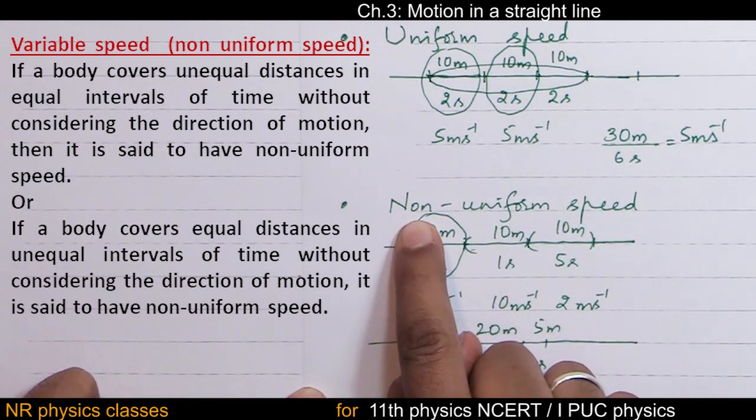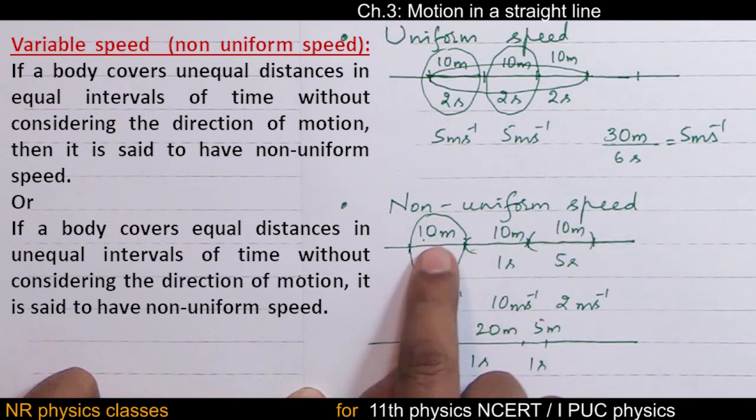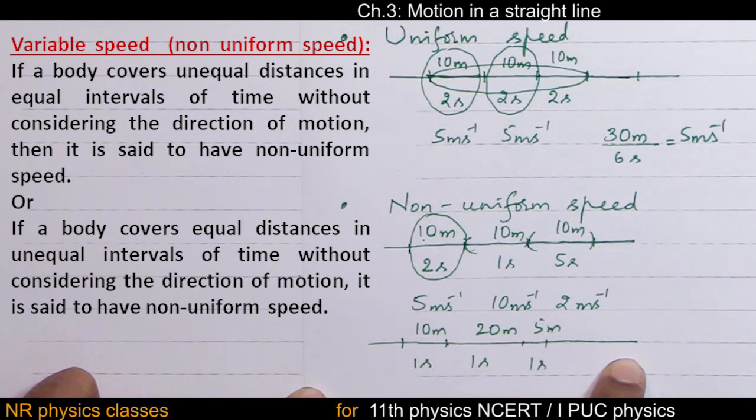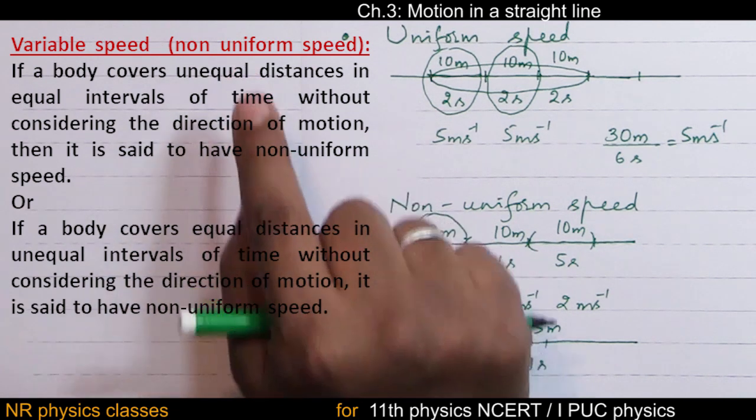So what is the statement for non-uniform speed? A body is said to be moving with non-uniform speed if it covers equal distances in unequal intervals of time or unequal distances in equal intervals of time. Students, make sure that you copy all these statements and you understand. Don't try to learn by heart, try to understand.